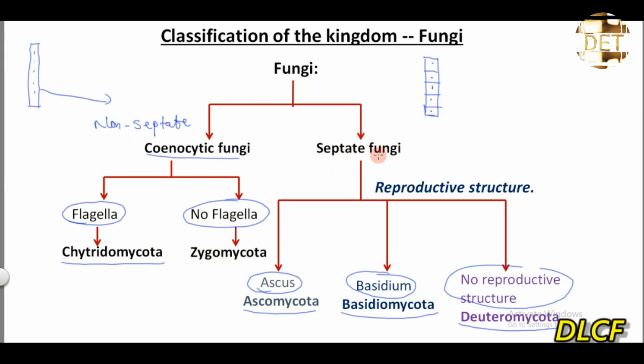Then the septate fungi are further classified into three divisions based on their reproductive structure. Those whose reproductive structure is the ascus are referred to as ascomycota. The division whose reproductive structure is the basidium are referred to as the basidiomycota. And those that don't have a reproductive structure are referred to as what? Deuteromycota.